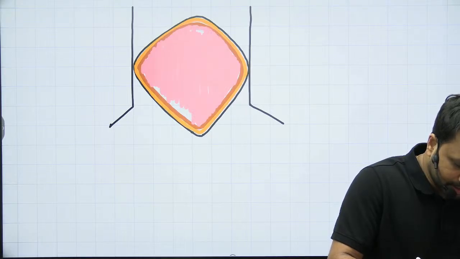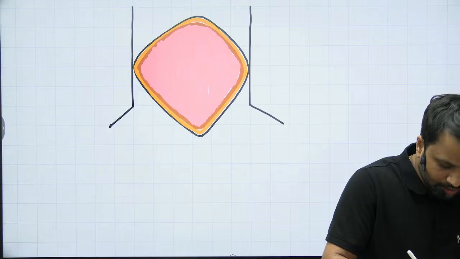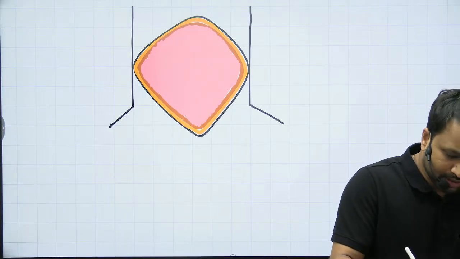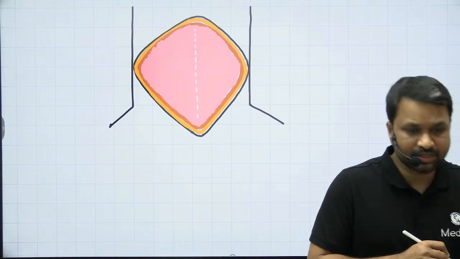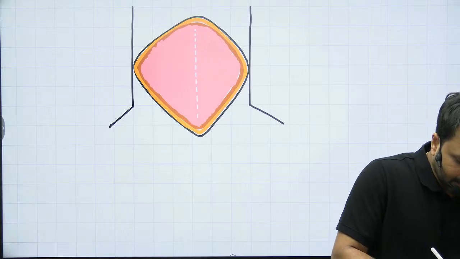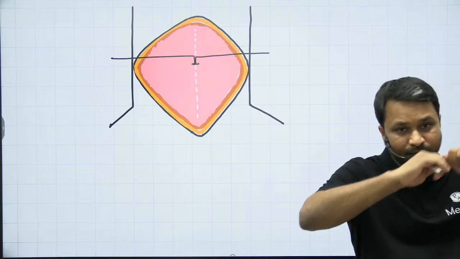So this is how the strap muscle is oriented, right in the center, right? Now once you have identified the strap muscles, the strap muscles run in their own orientation. So what I'm going to do is incise the strap muscles right in the midline. After incising, I will take the Langenbach retractor. I will put two Langenbach retractors on either end, and then I am going to pull.